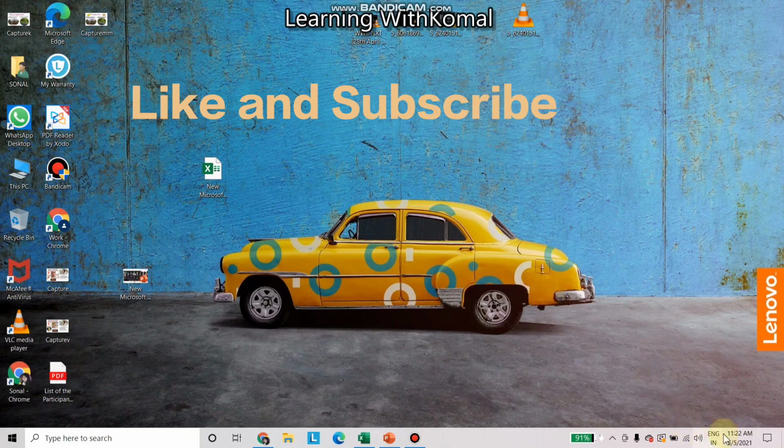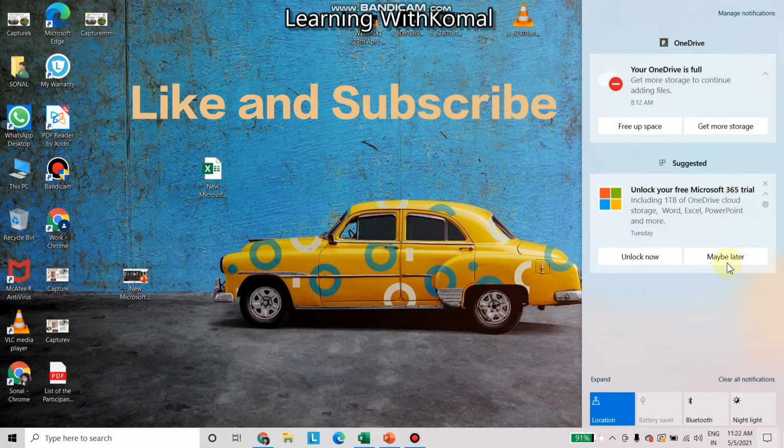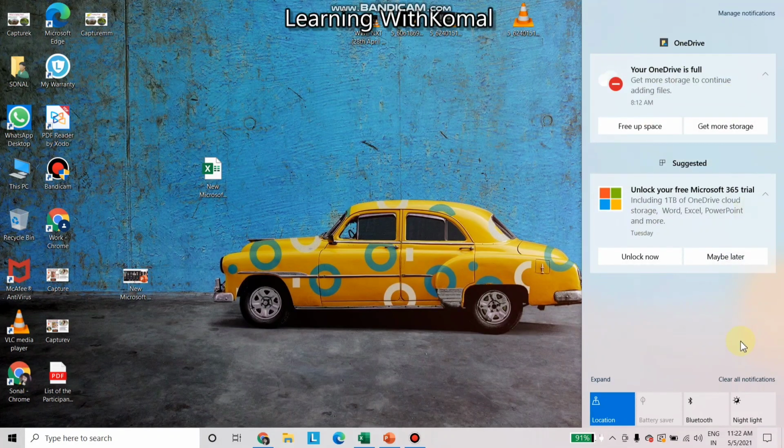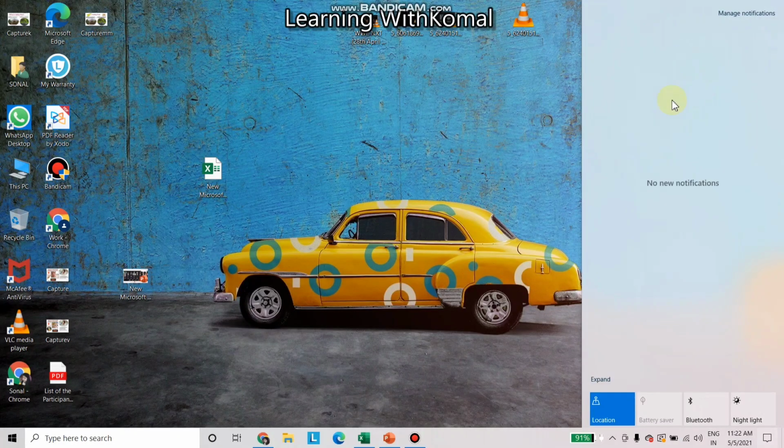How to bring up this action center? You just need to click here and then you can see all the notifications which are present. Or if you want to close any of the notifications, just click on the cross. As you see in your mobile phone, it is the same.